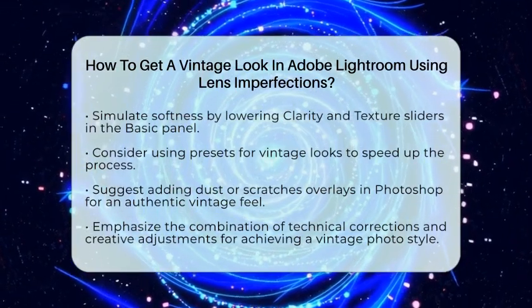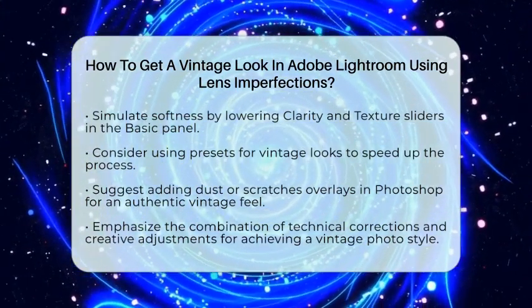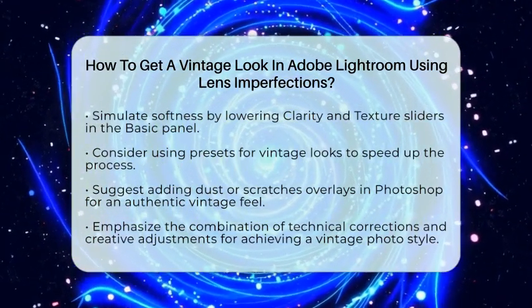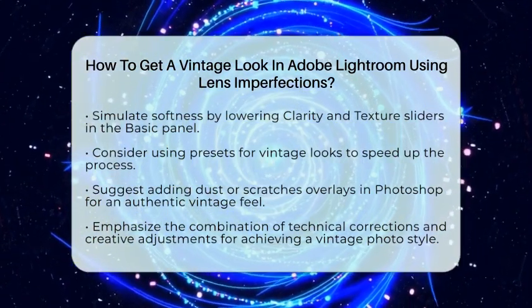By intentionally introducing lens imperfections such as vignetting, distortion, and grain within Lightroom's lens corrections and effects panels, you can recreate that nostalgic vintage aesthetic. This method combines technical correction tools with creative adjustments, making it easy to achieve a convincing vintage photo style.